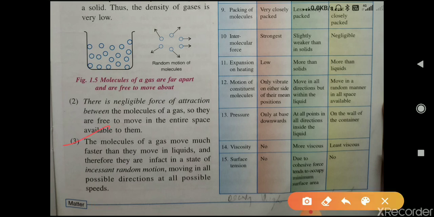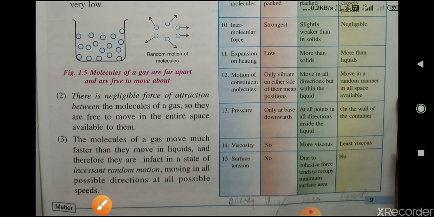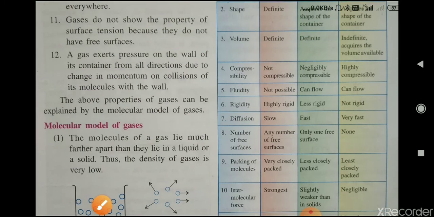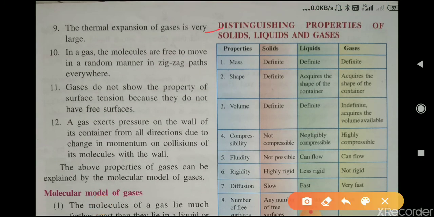Third one is the molecules of a gas move much faster than they move in liquids and therefore they are in fact in a state of incessant random motion, moving in all possible directions at all possible speeds. Means they are free to move in any direction in the space available to them. Now you can see here the table of distinguishing properties of solid, liquid and gases. You have to read this table.